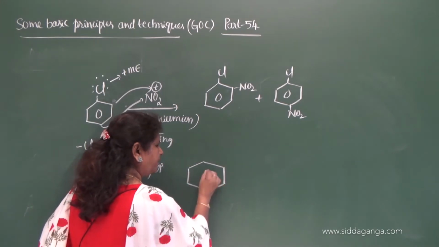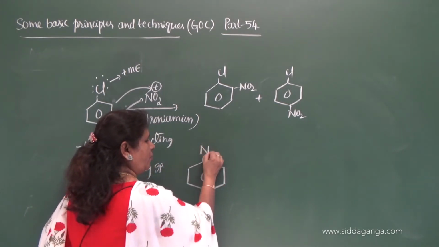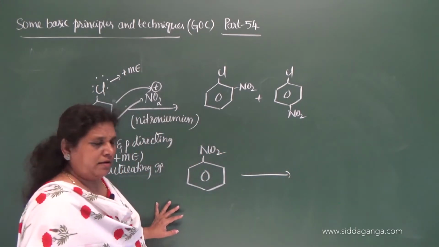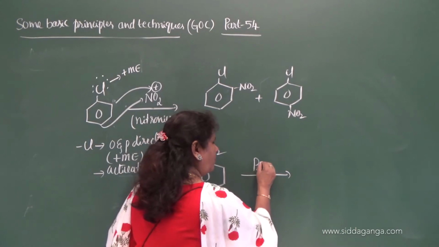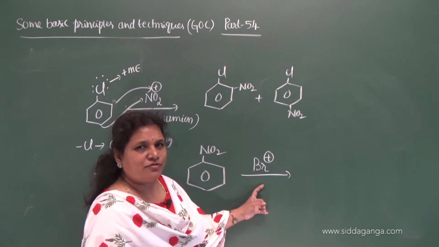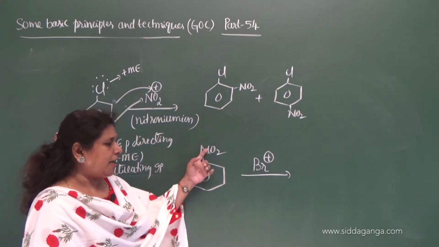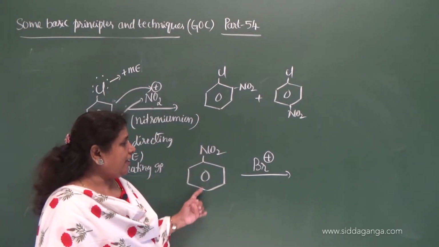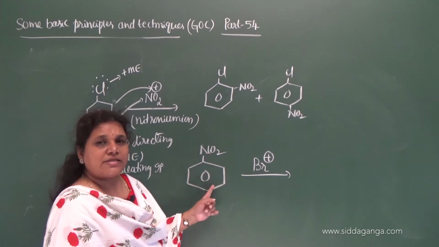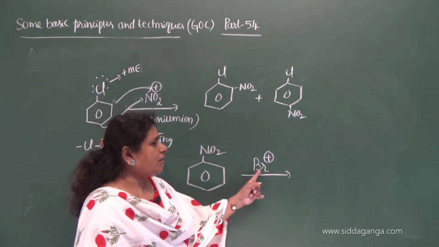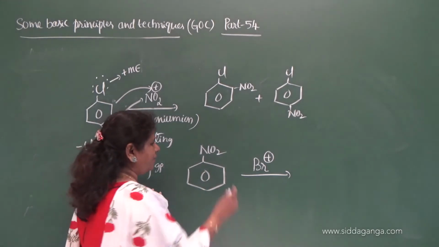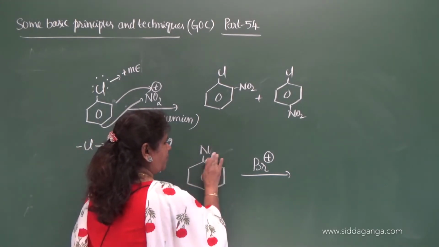If I have, say here, NO2, nitrobenzene, when it is attacked by a bromonium ion, the second electrophile, the product depends on the nitro group, the group which is already present on the benzene ring, not on this group. What is the nature of this group? Let me write the structure here.